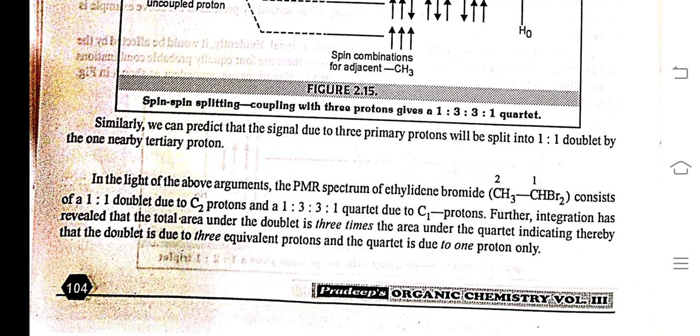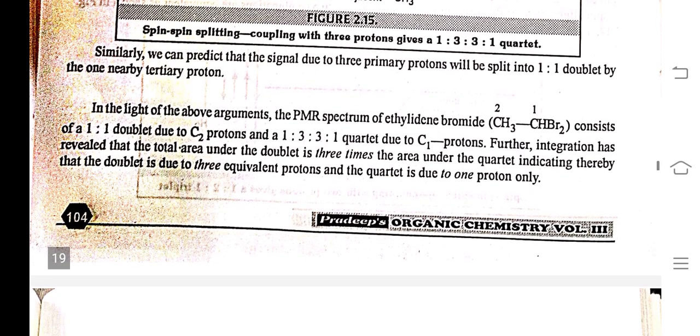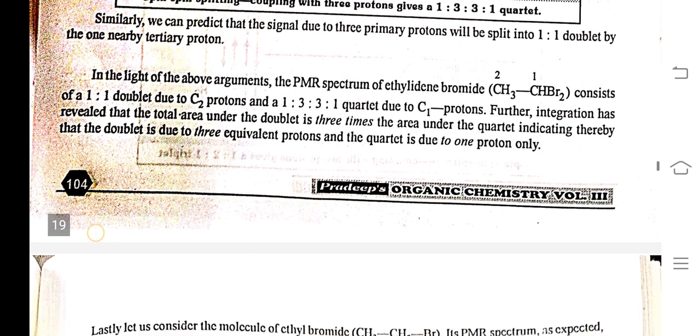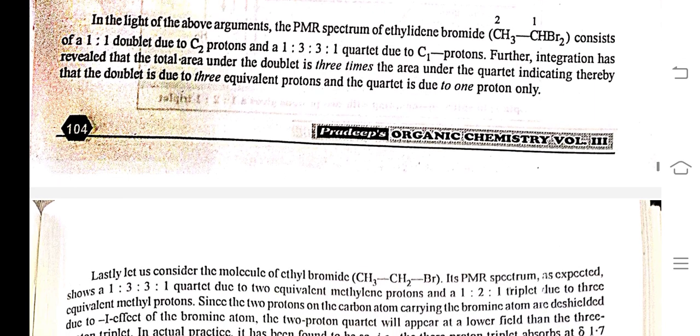Similarly, we can predict that the signal due to three primary protons will be split into a 1:1 doublet by the one nearby tertiary proton. In the light of the above argument, the PMR spectrum of ethylidene bromide consists of a 1:1 doublet due to the C2 protons and a 1:3:3:1 quartet due to the C1 proton.